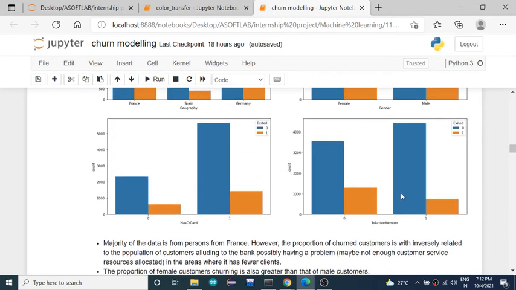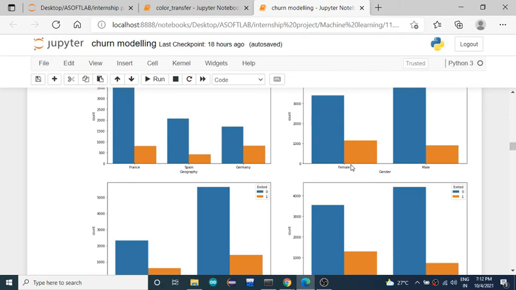Here it is. Most of the active members are retained, and inactive members are also retained. But the inactive members who have left the bank are more compared to the active members. Active members ಗಿಂತ inactive members ಜಾಸ್ತಿ ಕಂಪನಿಯಿಂದ ಲೆಫ್ಟ್ ಎಕ್ಸಿಟ್ ಬ್ಯಾಂಕಿಂದ ಎಕ್ಸಿಟ್ ಆಗಿರೋದು. So such kind of analysis we can do from these graphs.